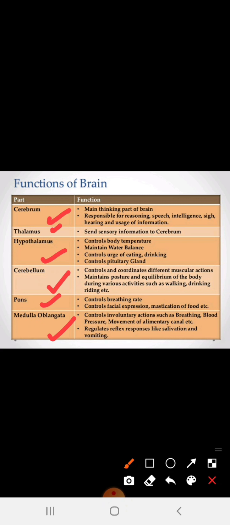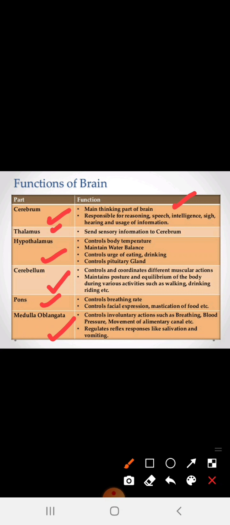So what is the function of the cerebrum? First, it is the main thinking part of the brain. The question can be asked: what is the main thinking part of the brain? It is the cerebrum, and it is responsible for reasoning, speech, intelligence, hearing and usage of information. If a person speaks nicely, has the ability to express himself in a very nice manner, and his IQ level is very good, all these aspects are controlled by the cerebrum.